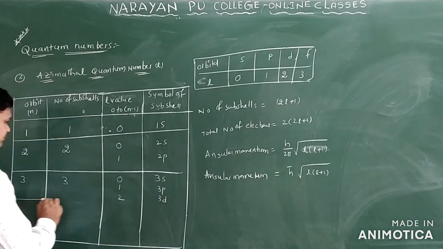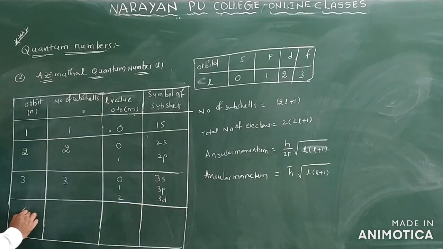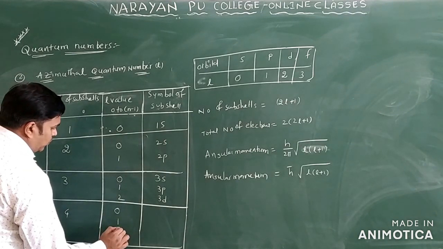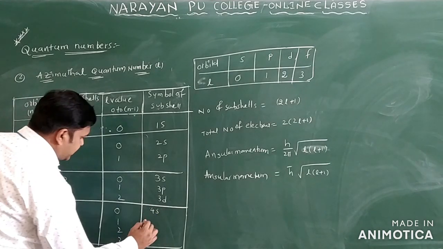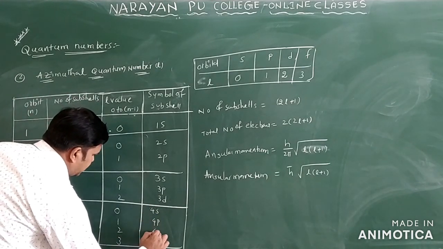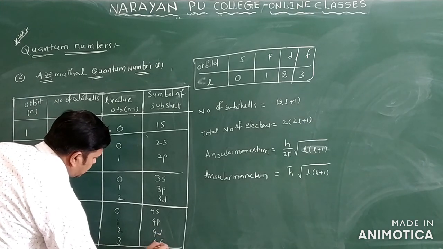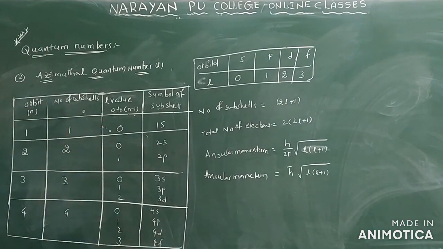3d you will write. Now we can see the fourth shell, where the number of subshells is also 4. The possibilities 0, 1, 2 and 3 we will write here. This is 4s, this is 4p, this is 4d and 4f. Clear? So these are the different symbols of the subshells.